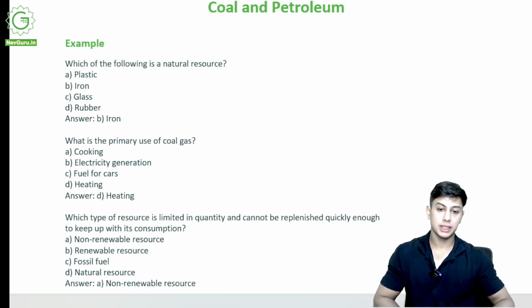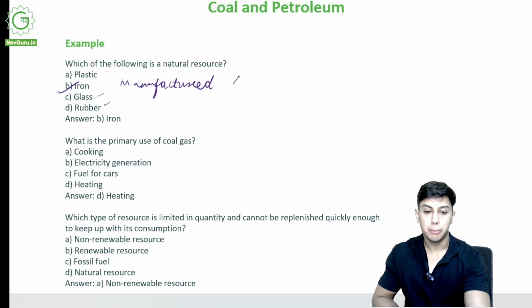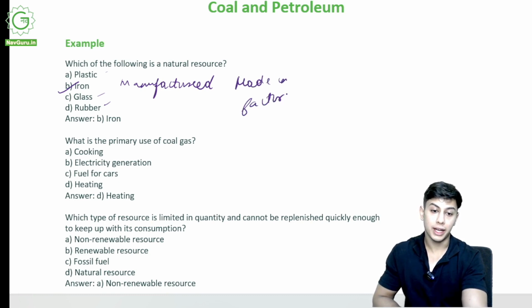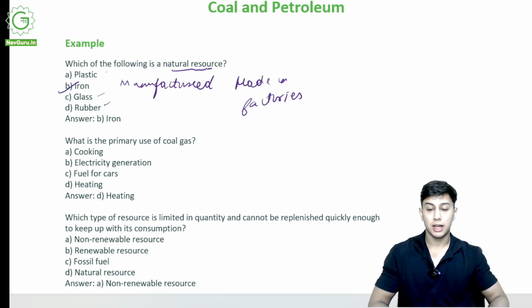Which of the following is a natural resource? Plastic, iron, glass, rubber. Iron. The rest of these are manufactured. They are made in factories. However, iron is a metal. It is obtained naturally. It is a natural resource. I don't make iron. Iron is found in nature. I recycle iron, but it is found in nature.